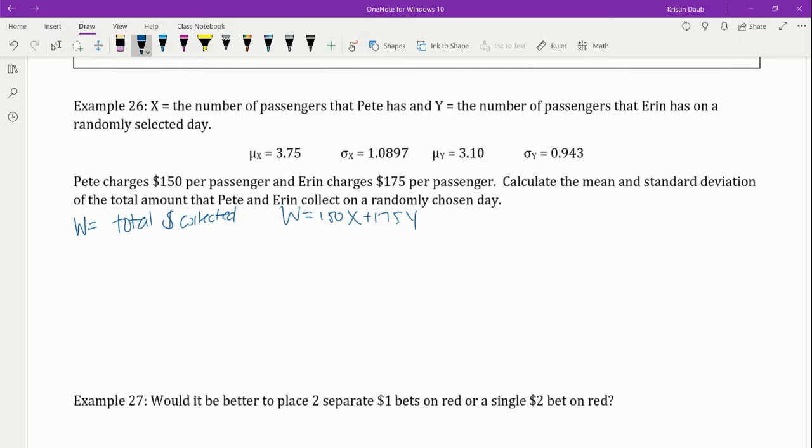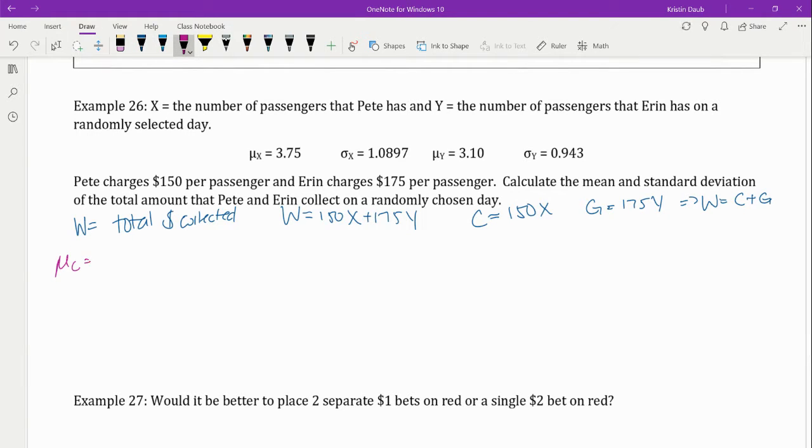So instead of using it in terms of x and y, I'm going to define two new variables. This is just going to make my life a little easier. And since I'm defining these new variables, I do need to write down what I'm defining them to be. So I'm going to make c equal to that first part, 150x, and let's just use g. I'm going to let g equal 175y. So now my new w is really just equal to c plus g, which is what we know how to use from earlier. So the first thing that I need to figure out is my new c value.